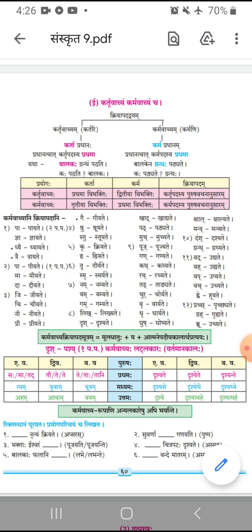Now, next sentence. Next sentence is Suvarna dash ganayati. In bracket, Pushpa is given. Now, this sentence is Kartruvachyam because Suvarna is Pratham Purush Ekvachanam and the verb ganayati is according to the subject. The T suffix is there. This suffix is of Pratham Purush Ekvachanam. So, this is Kartruvachyam. Now, we have to fill up the object.